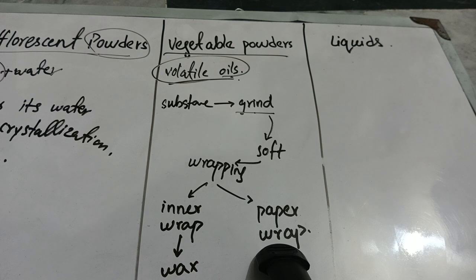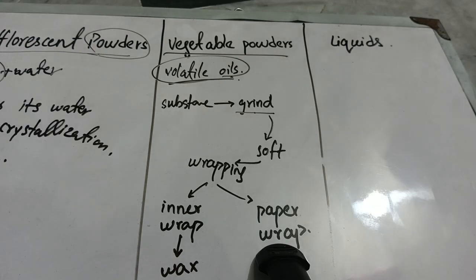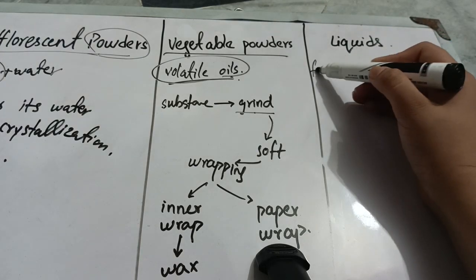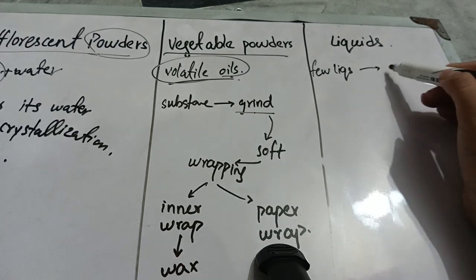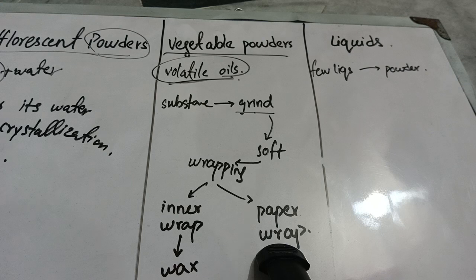In the type of liquid, we have given that some types of liquids are also added in the formation of powders. Let's suppose that you have a drug which is in the form of liquid, and you have to take a few drops of liquid and add it into your powder. So how will you add it? Actually, you will titrate your powder.